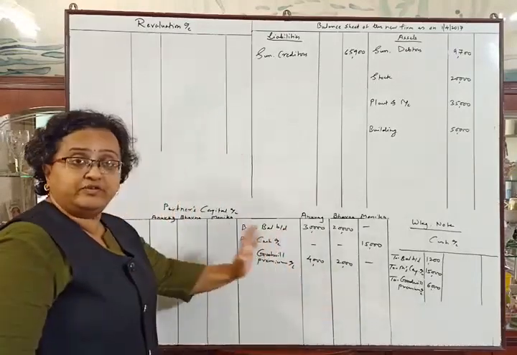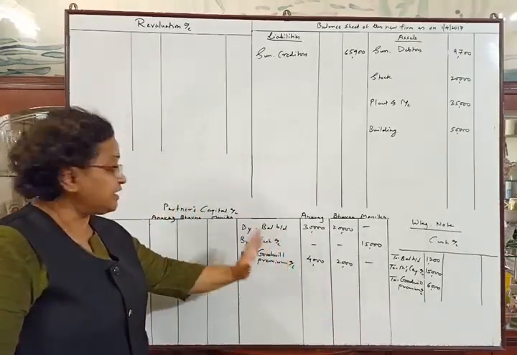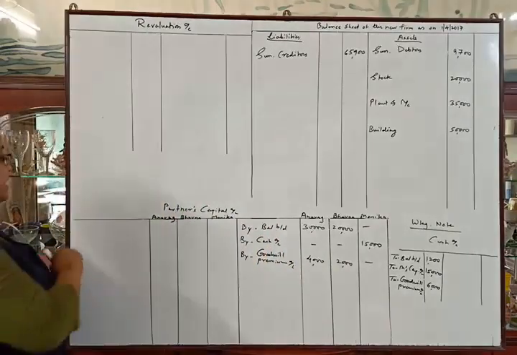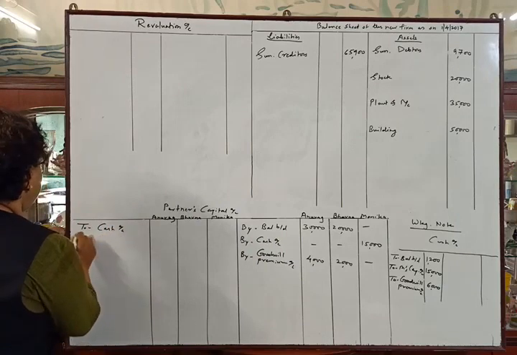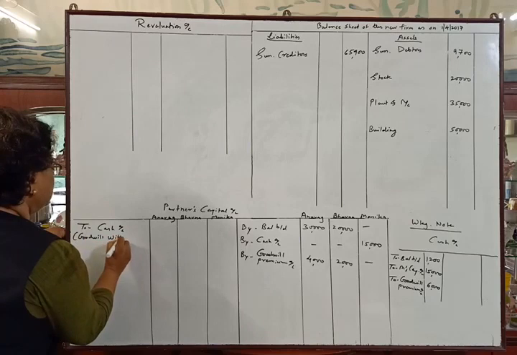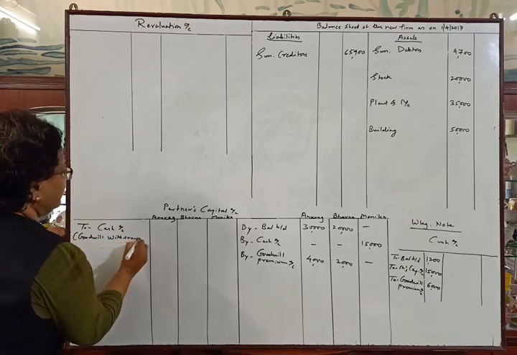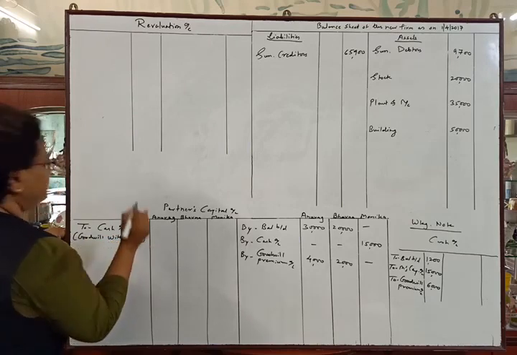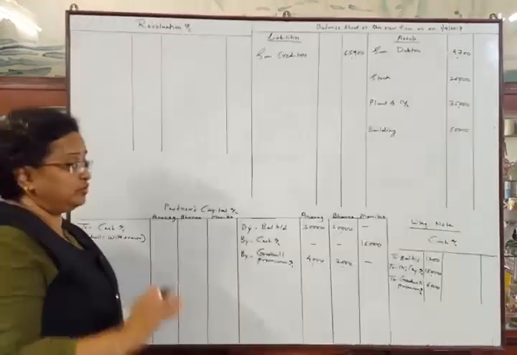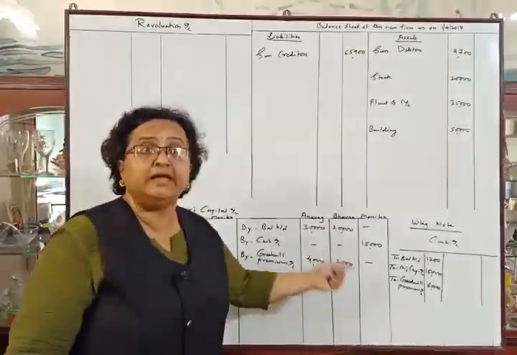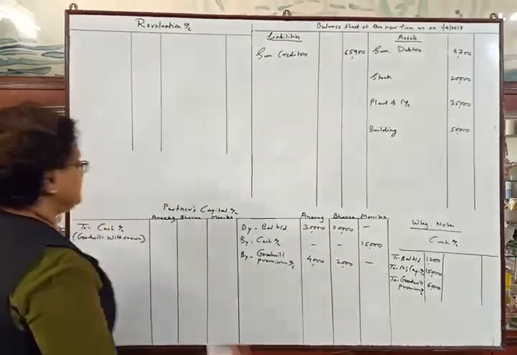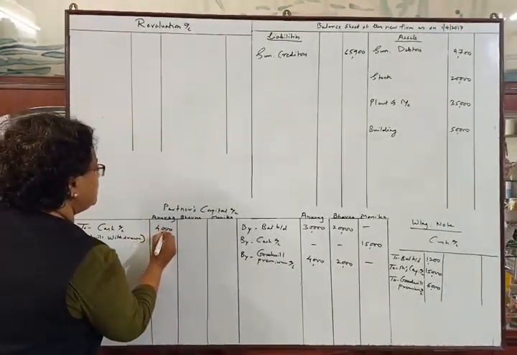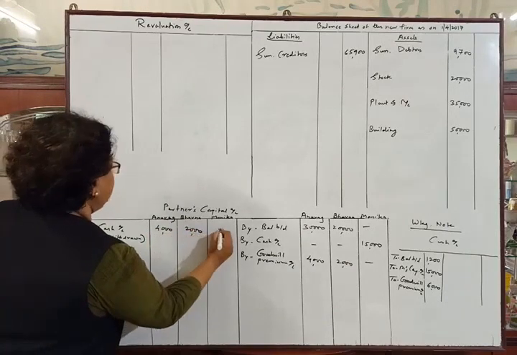So the goodwill withdrawn entry will be on the debit side of the capital account. So here we will make the entry to cash account. We will write goodwill withdrawn, which means they are taking the amount of goodwill, that is 4,000 and 2,000, in cash from the business. They are taking out the cash from the business. So 4,000 and 2,000 and dash.